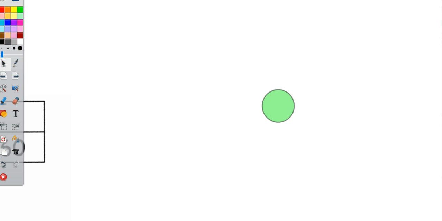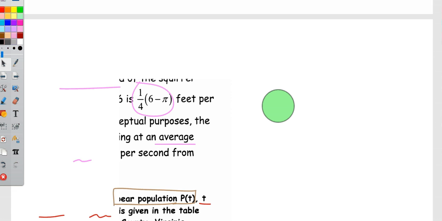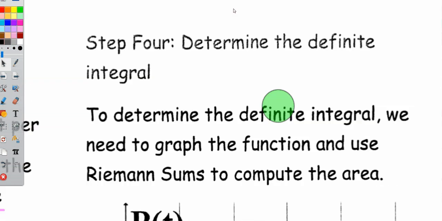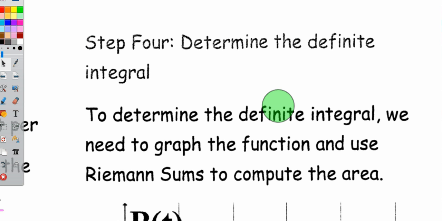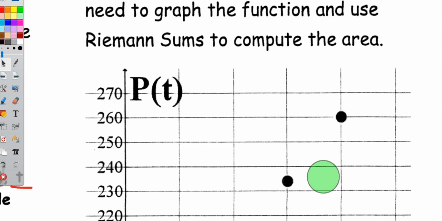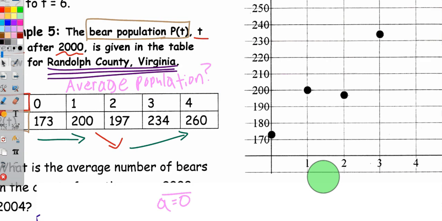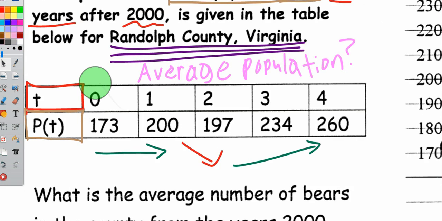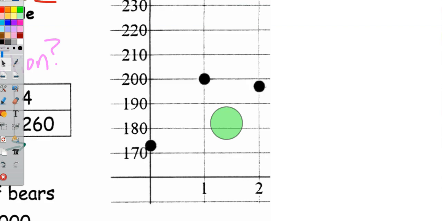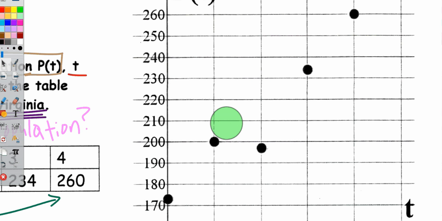So step 4 is to determine the definite integral. Let's read this together. It says to determine the definite integral of a chart, we need to graph the function and use Riemann sums to compute the area. So basically what I've done here is I've taken this chart right here, 0, 173, 1, 200, 2, 197, they're all points, and I've just plotted them on this graph.